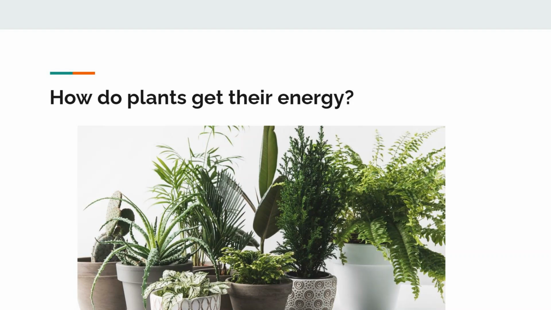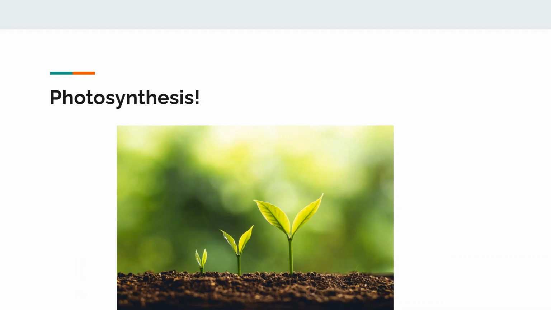Now, we know that plants are living, so they must get energy somehow. However, we also know that it is obviously not possible for plants to eat foods like humans and other animals do. And this poses the question, how do plants get their energy? And the answer is photosynthesis.